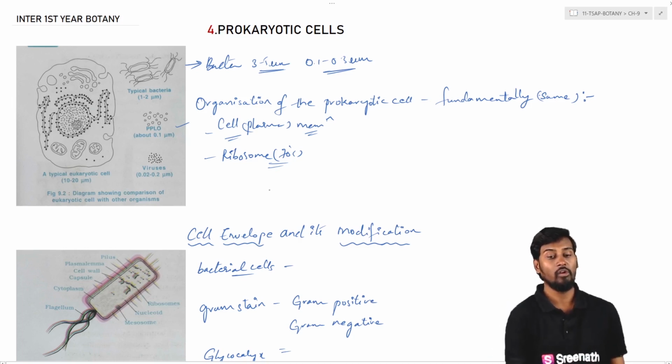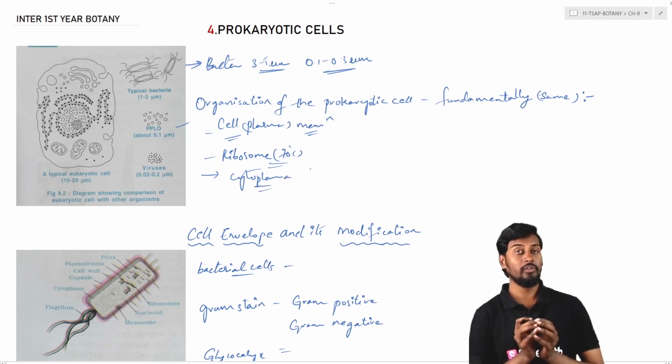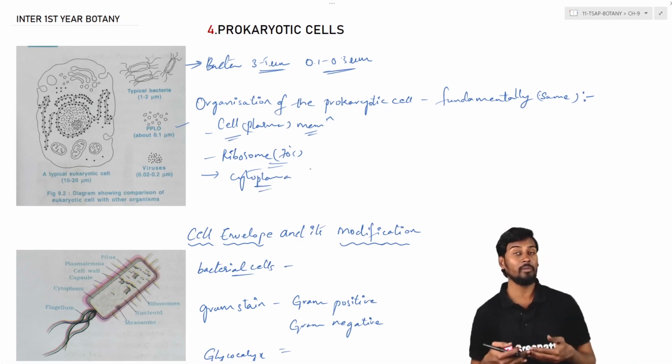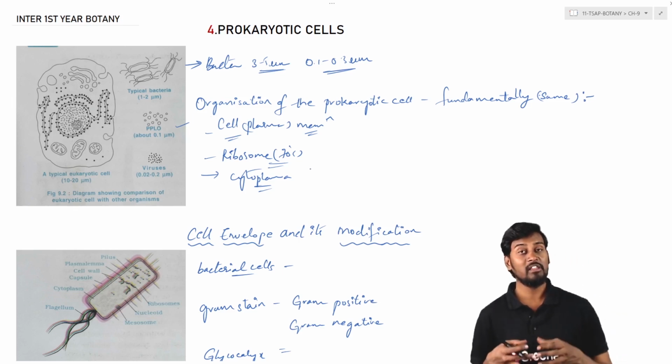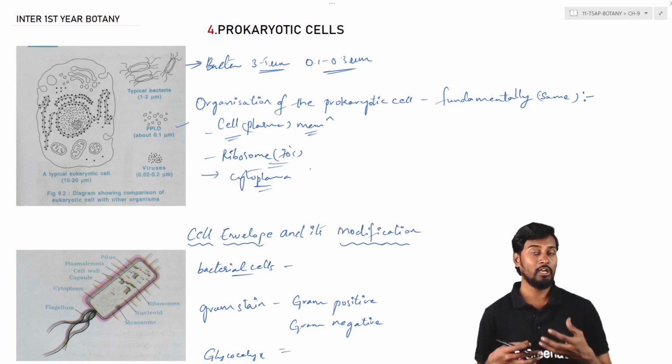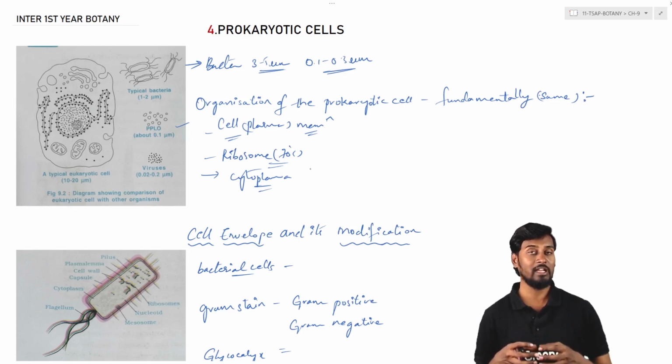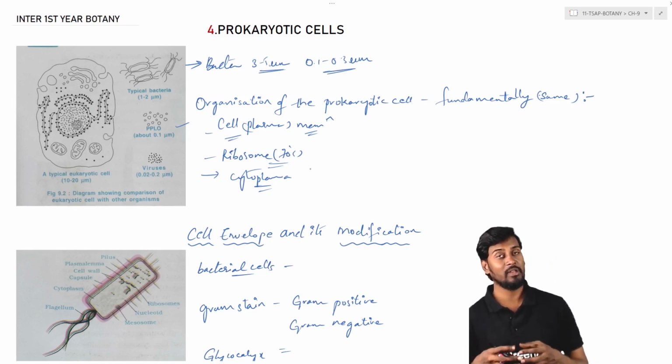We also discuss the presence of cytoplasm. Cytoplasm is nothing but a fluid-filled matrix or gel-like structure which is present inside the plasma membrane. This cytoplasm generally has all the cell organelles dwelling in it, and they are doing all kinds of functions. The cytoplasm is a fluid-filled matrix or gel-like substance involved in all the life processes, including respiration, photosynthesis, everything. All the life process activities are involved in the cytoplasm, which is present within the cell.